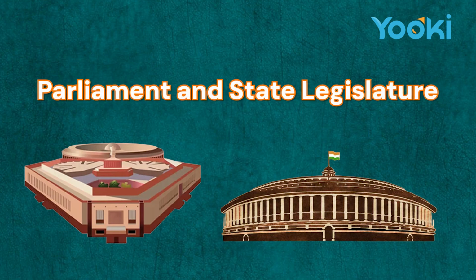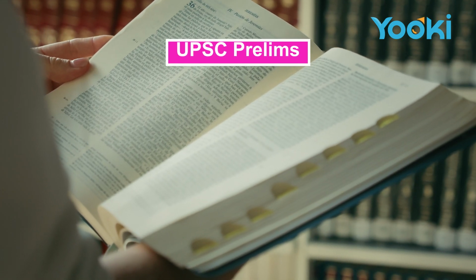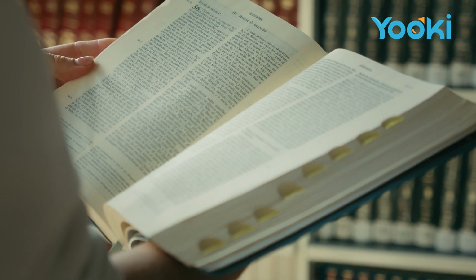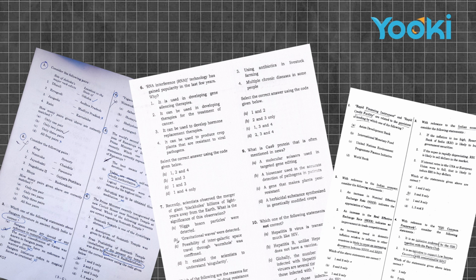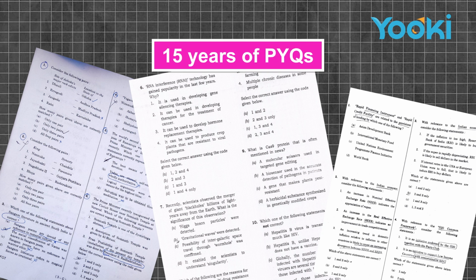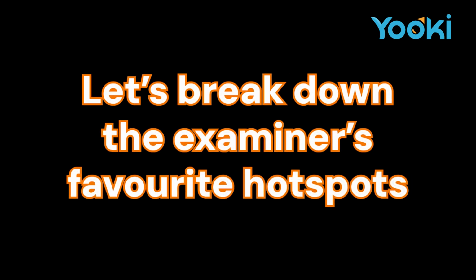Parliament and State Legislature, the most high-yielding polity chapter for UPSC Prelim. But here's the fact: not all parts are equally important. By analyzing the past 15 years of previous year questions, we can do a Pareto check. 80% of the questions are coming from just 20% of the themes. Let's break down the examiner's favorite hotspots.